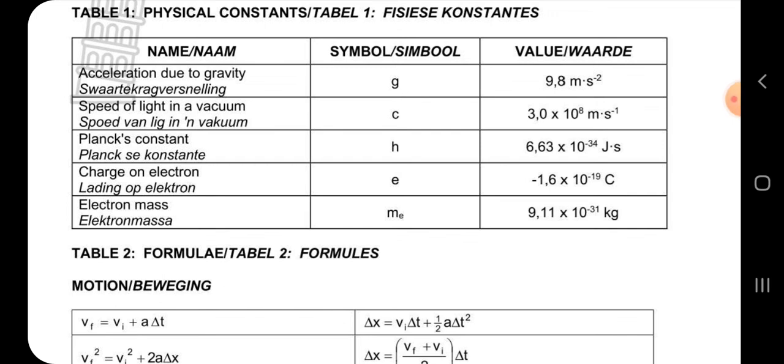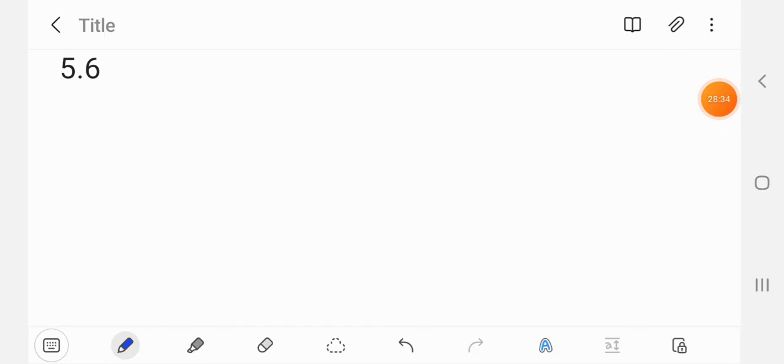If we are not given speed, and we just have to calculate frequency, and we are given wavelength, then you see that, use that c in the physics constants. So 3.0 times 10 to the power of 8 meters per second, that's the c. So you use this formula whenever you're not given the velocity or the speed.